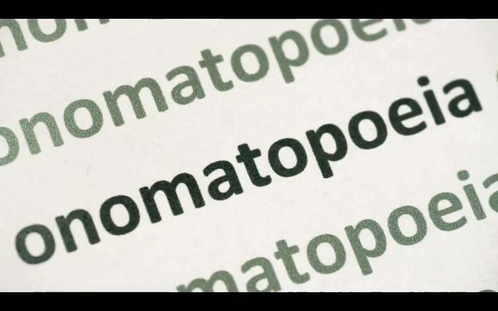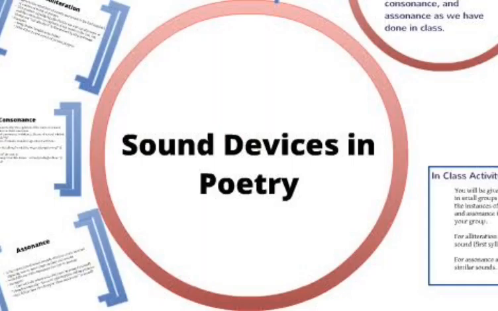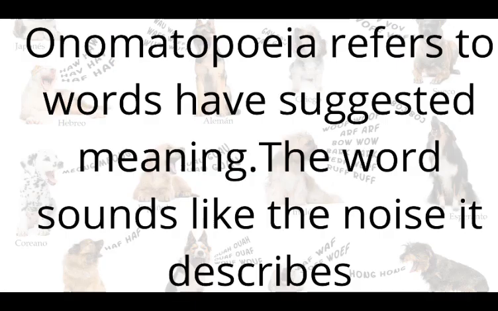And lastly, onomatopoeia is a figure of speech which is also known as a sound device. That is, it is used to introduce sound in a literary work. Onomatopoeia refers to words that indicate or reflect sound produced or pronounced by a particular thing.